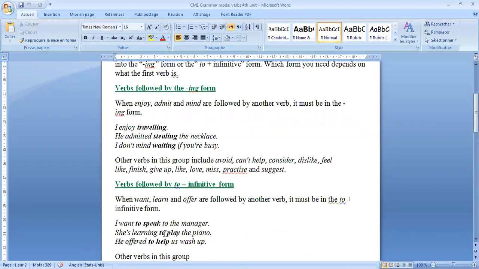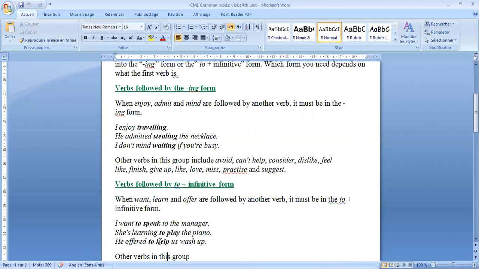She's learning to play the piano. Learn. So here our first verb is learn. It is in the present continuous. So the second verb is in the to plus infinitive form. She's learning to play the piano. He offered to help us wash up.